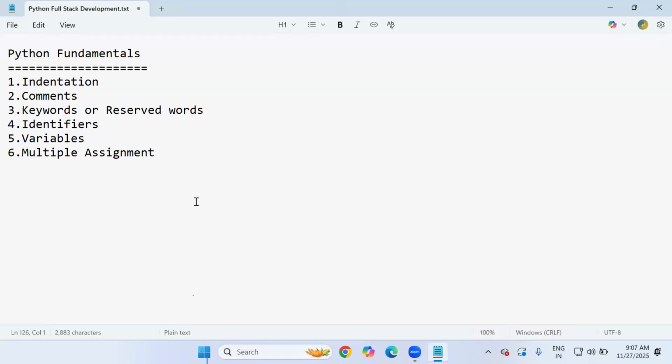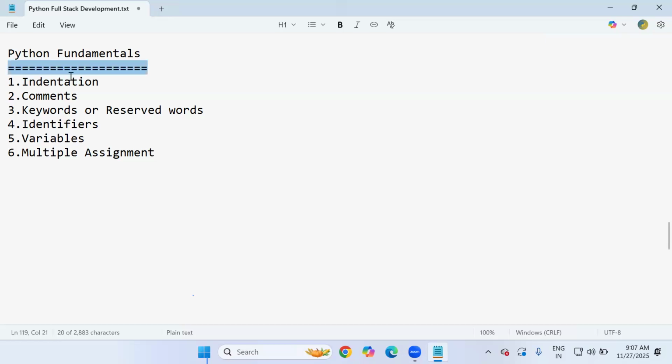So these are a total of 6 fundamental concepts you must be aware of before starting logical programming in Python. Without these fundamental concepts, you can't continue with programmatic tasks. First we'll start with indentation.